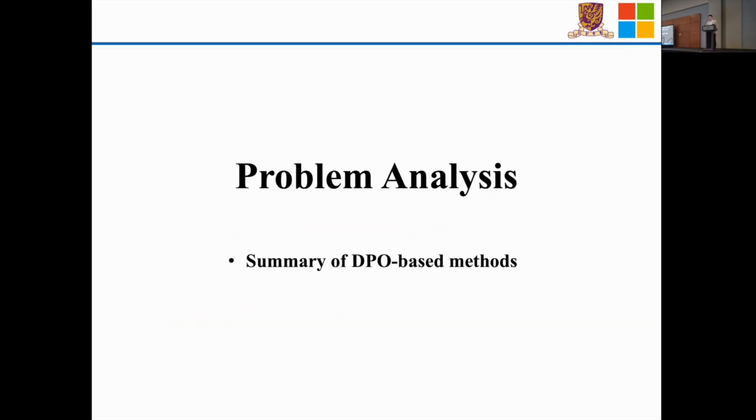As I introduced before, DPO-based algorithms are the most common choice for addressing the hallucination phenomenon. But we find that their performance still varies a lot, and these variations mainly come from how they construct the preference pair during the DPO training process.